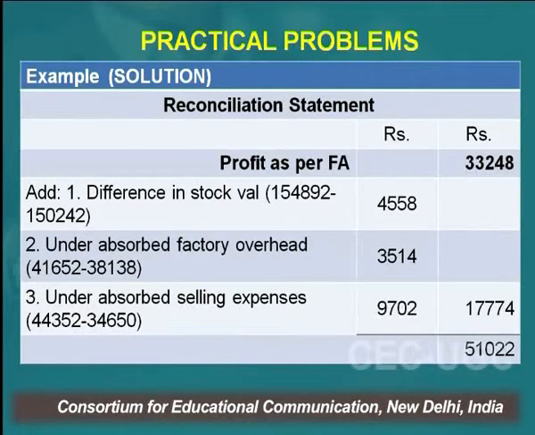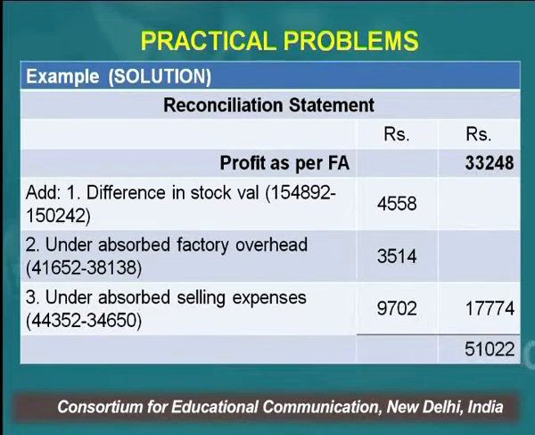If the closing stock is high, the profit will be high. If the closing stock is low, the profit will be low. When I say profit increase or decrease, I am only comparing with the other books, right? So in the financial books, the profit will be reduced by 4,558 rupees.